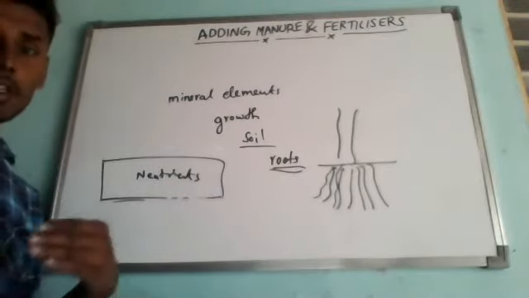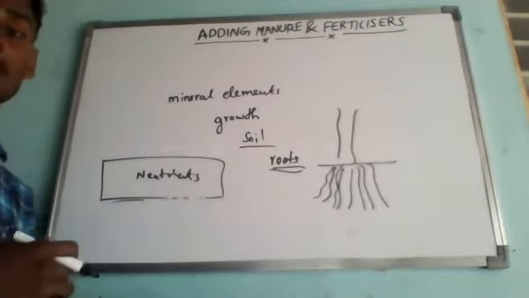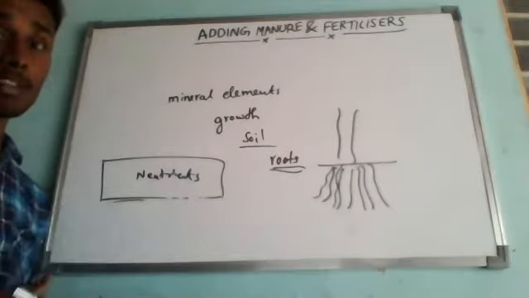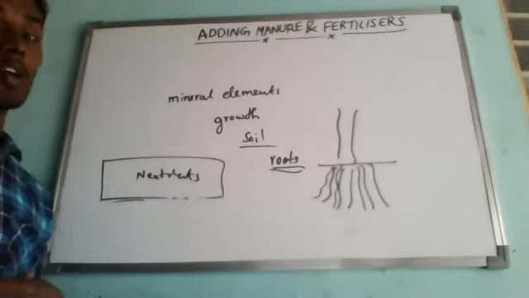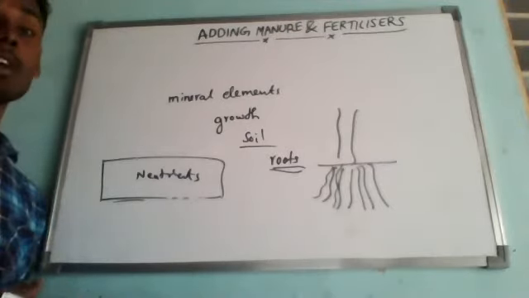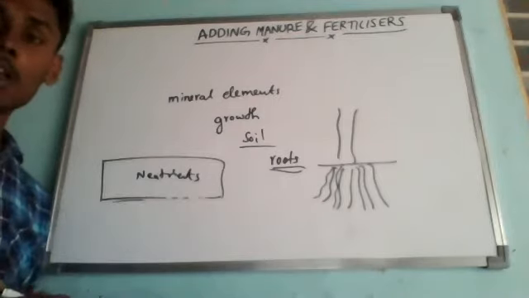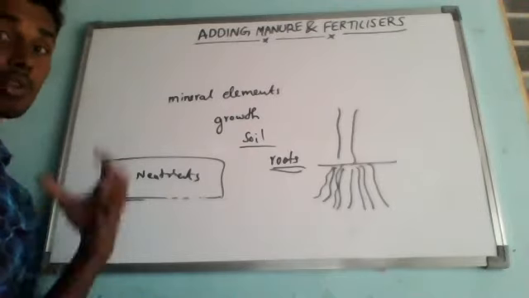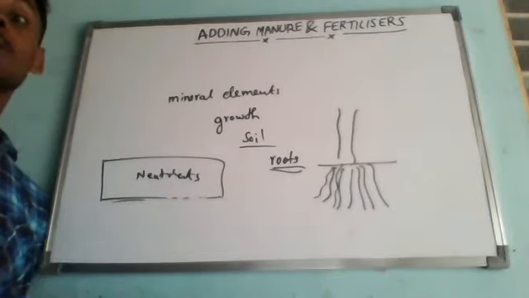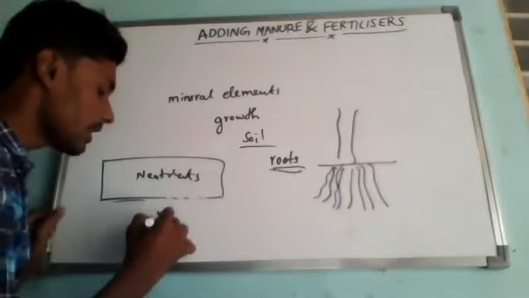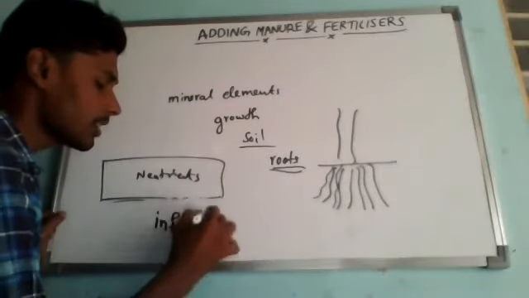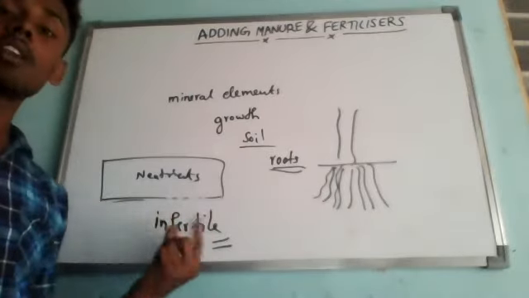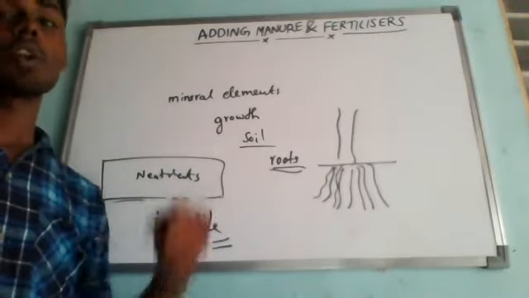If I keep repeating the growing of crops in the same field, all these nutrients, organic matter and mineral elements will be utilized by the crops, and the plants won't get proper mineral elements and organic matter. Due to this, the soil will become infertile, meaning it is not good for growing crops.